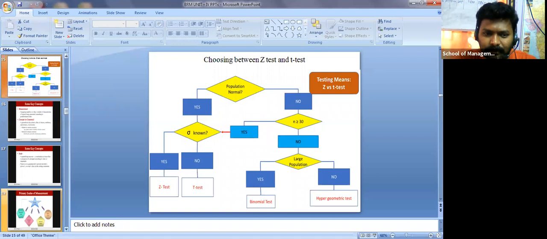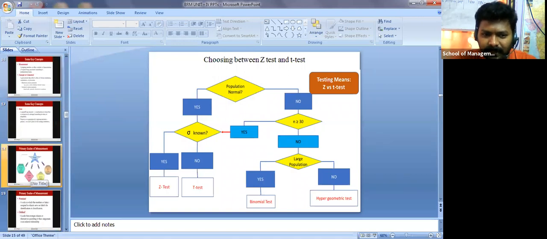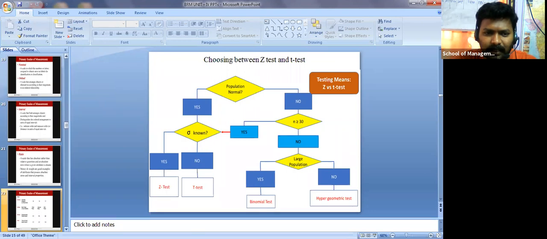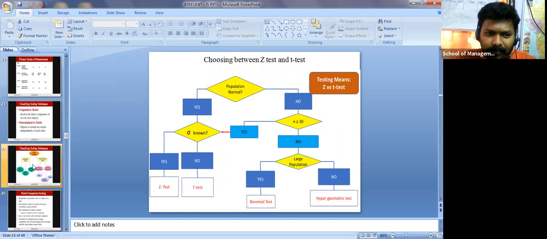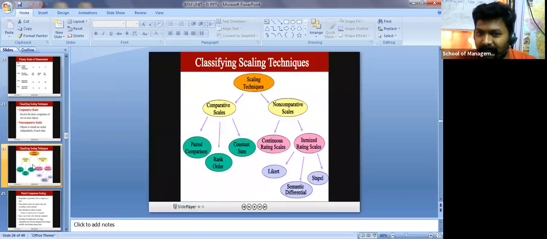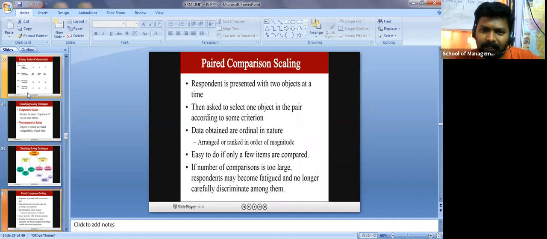I have already explained the primary scales, which are nominal, ordinal, interval, and ratio. We also have different types of techniques for classifying scaling techniques: comparative scales and non-comparative scales. For paired comparison, we have rank order, constant sum, continuous rating scales, itemized rating scales, and Likert. I have given some examples here, starting with paired comparison scaling.